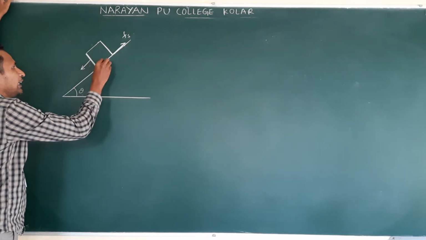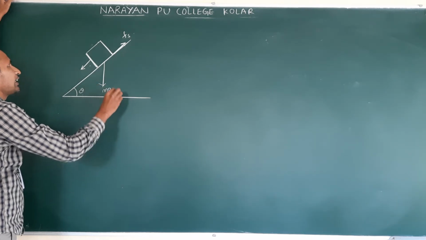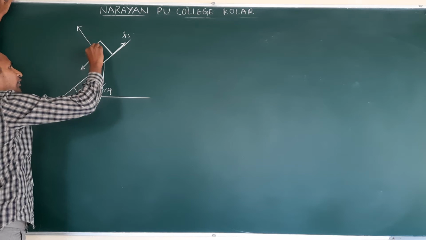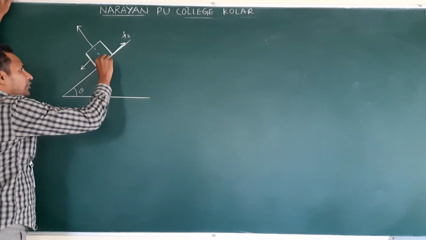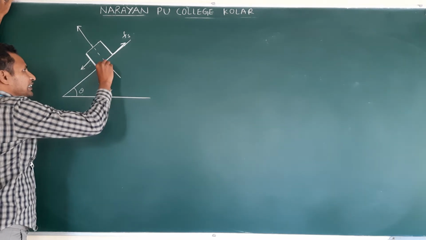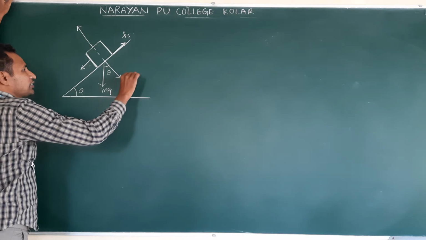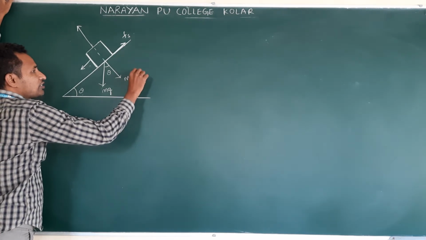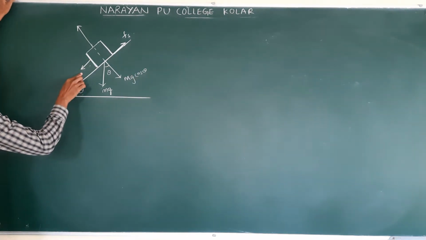Now, I already mentioned mg acts downwards, we have seen in the last class. Normal reaction acts perpendicular to the contact surface. So, this angle is theta. This component of mg along this one, mg, what? mg cos theta. Why is it tending down on the inclined surface?